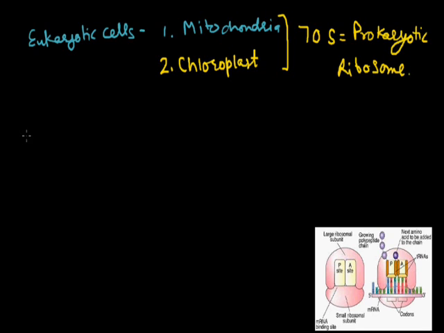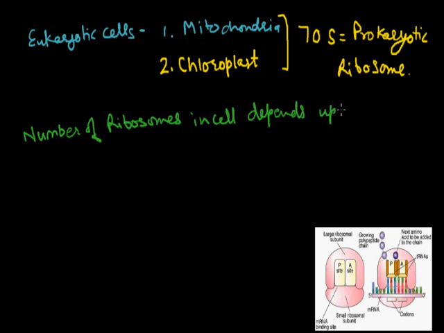The number of ribosomes depends on the functioning of the cell. Ribosomes are present in the cell cytoplasm.